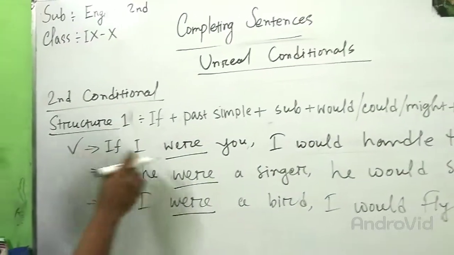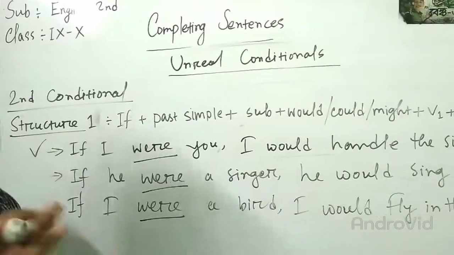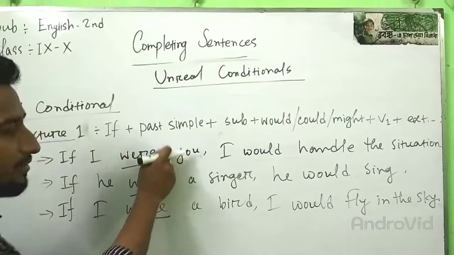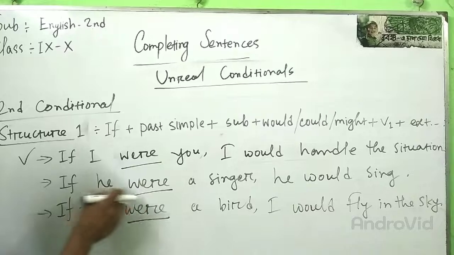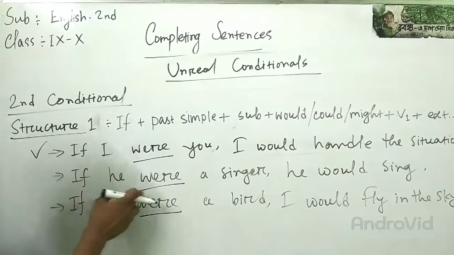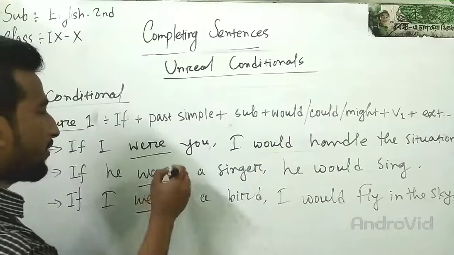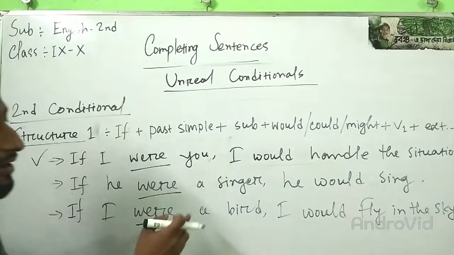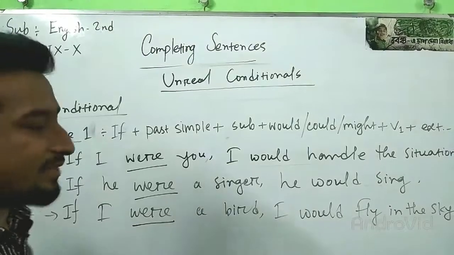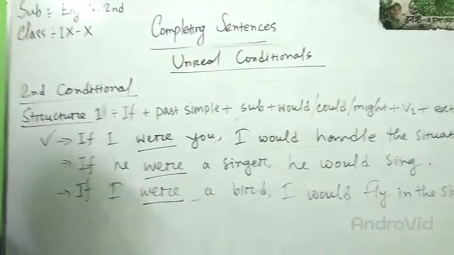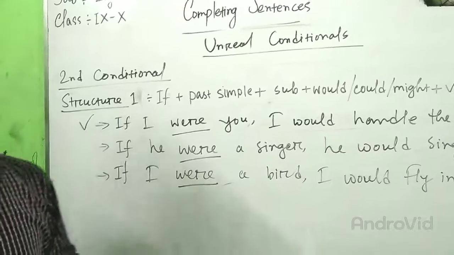If I were you, I would handle the situation, not was. If he were a singer, he would sing, not was. If I were a bird, I would fly in the sky, not was. This is an important note for second conditional.